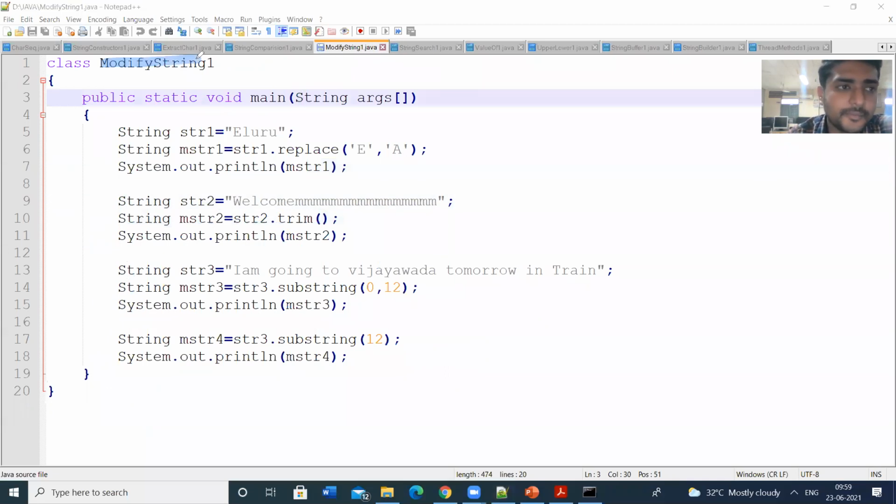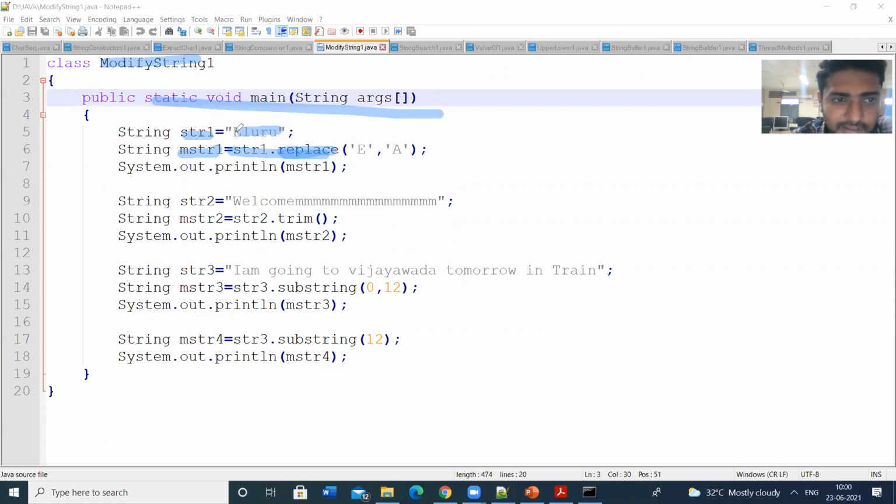This is the class name. This is the main method. String1 is stored with Eluru. Next I am defining another string. Here I am using the replace method: string1.replace('E', 'A').